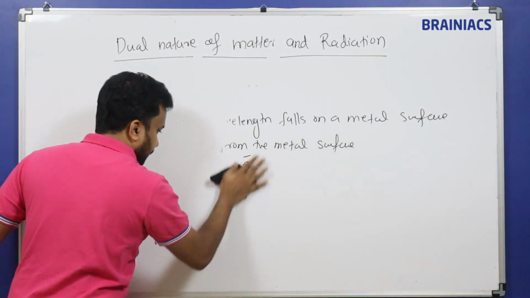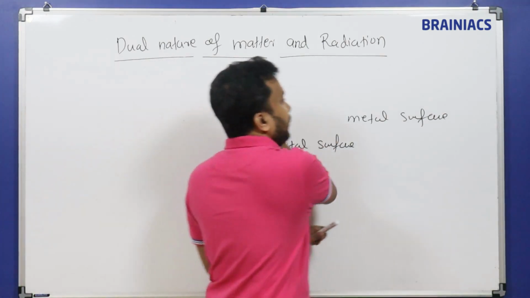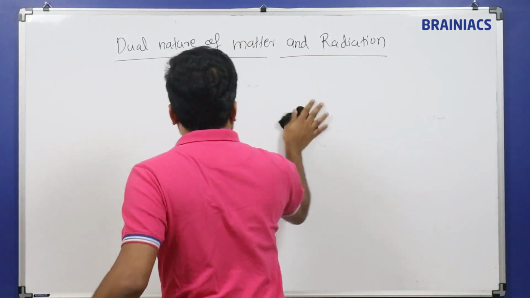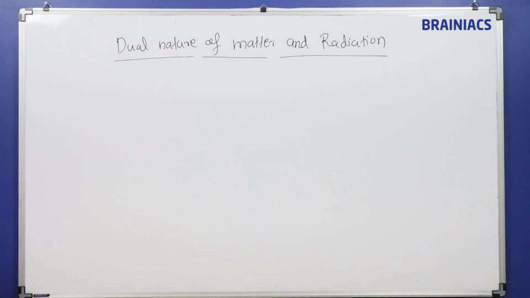So what is a photon? A particle of light. Light consists of many particles. Each of the particles is called a photon. Okay, so we'll write the next point, and continue point by point.